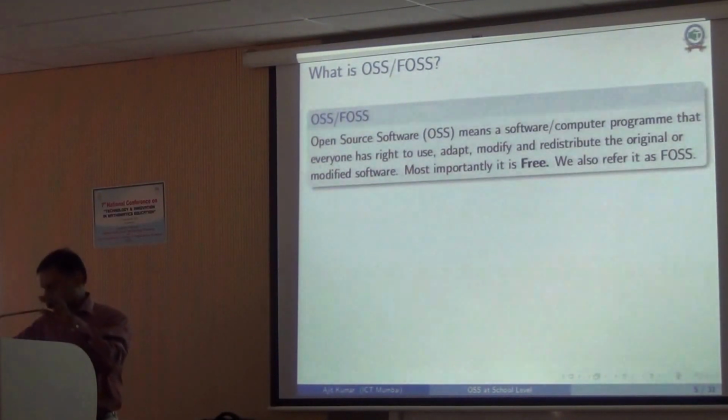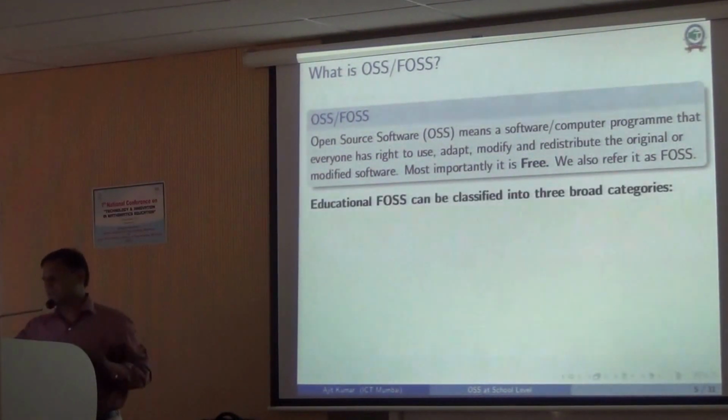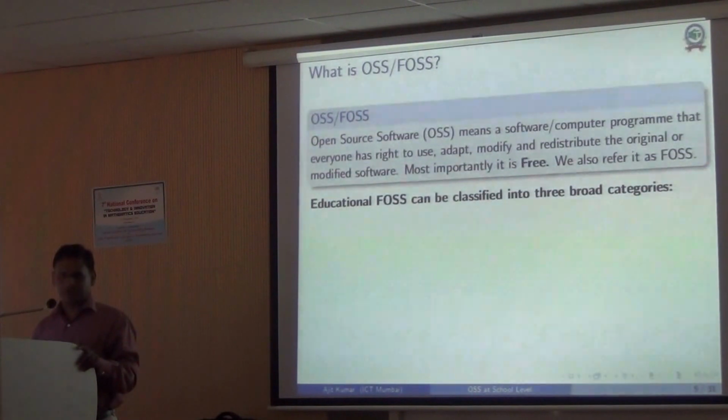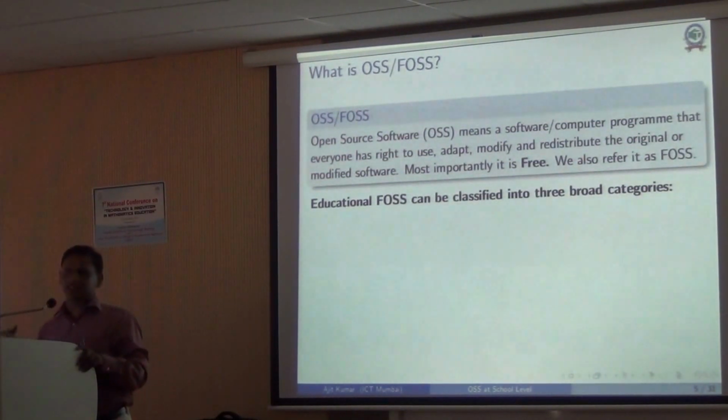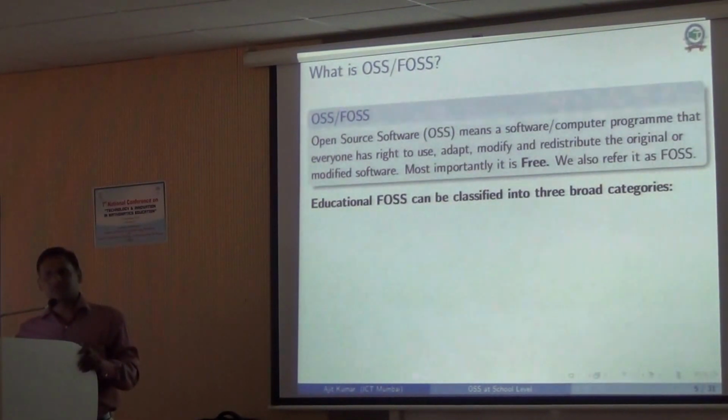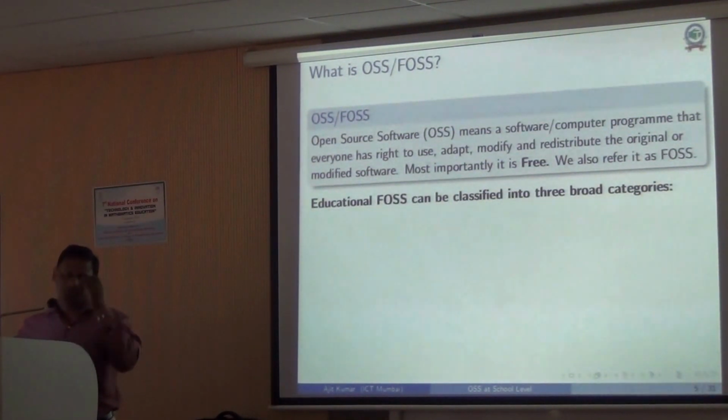So that is what I refer to as OSS, and most importantly, as I said, it is free. So we can call this FOSS, free and open source software. The important thing about OSS or FOSS is that the source code is available, right?